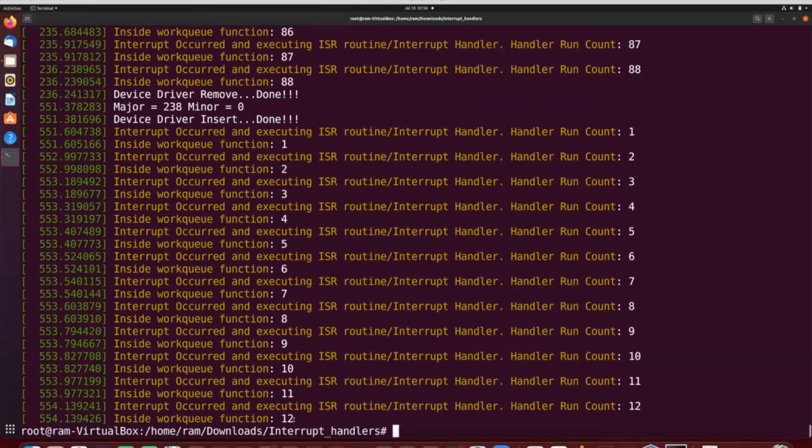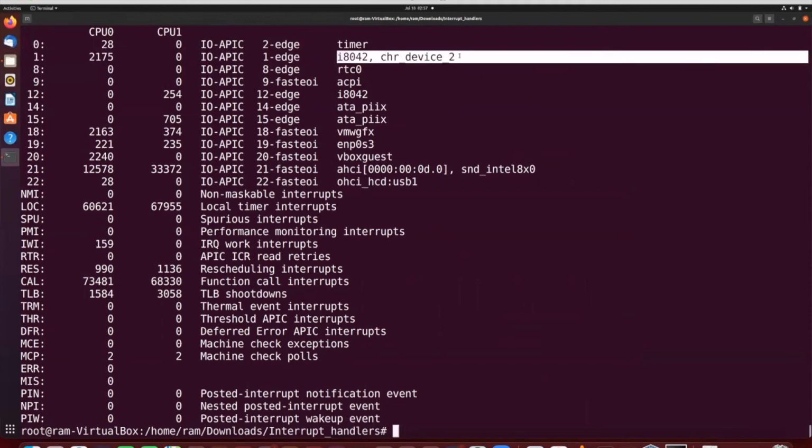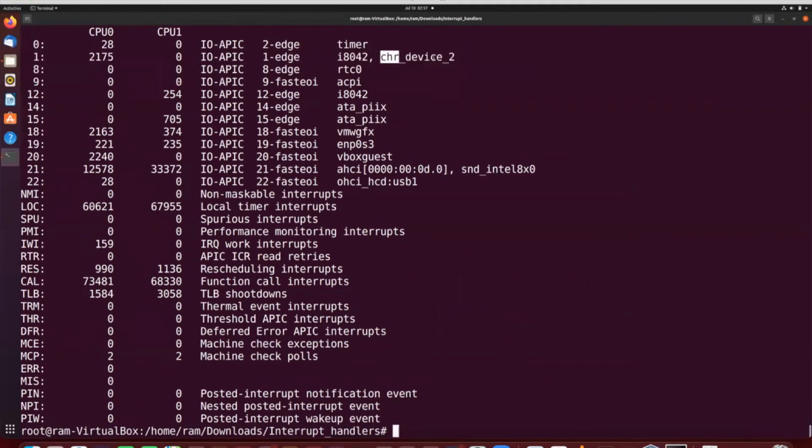And let me show you the status of the interrupts in the system. So here you can see that this is the interrupt for the keyboard, and here two devices are registered. One is our device, and this is the default keyboard device that it comes with. So this is how we are registering the shared interrupt into the keyboard interrupt line.